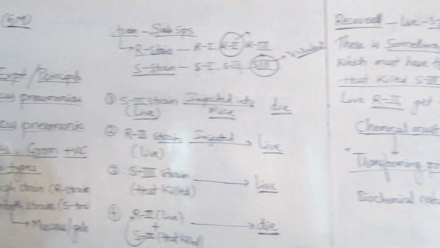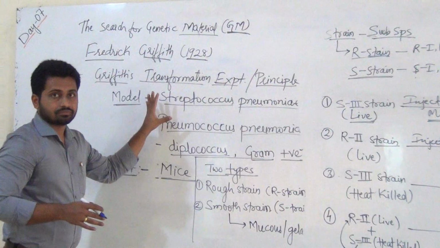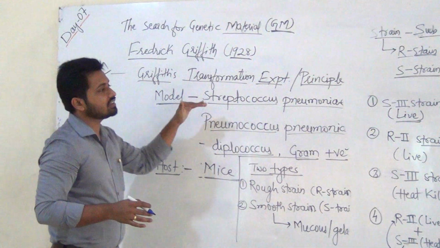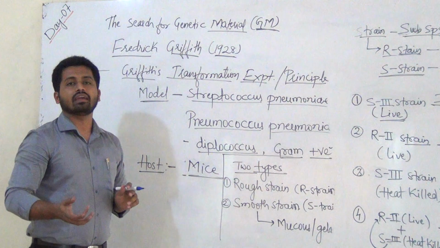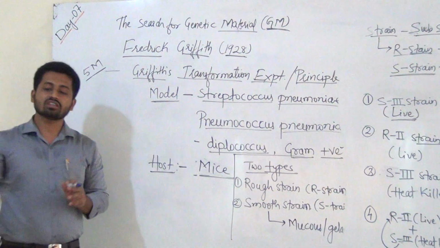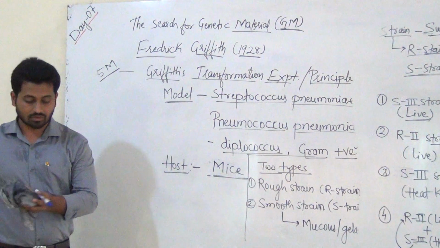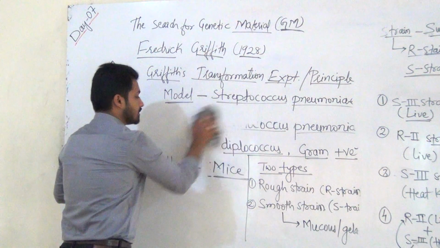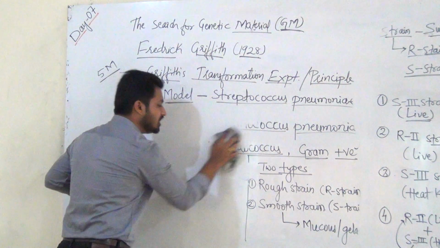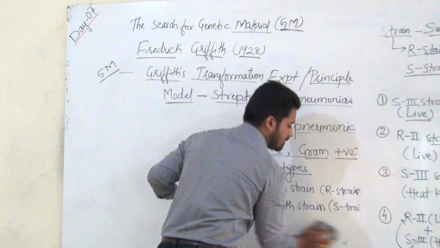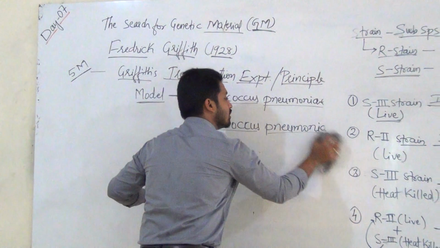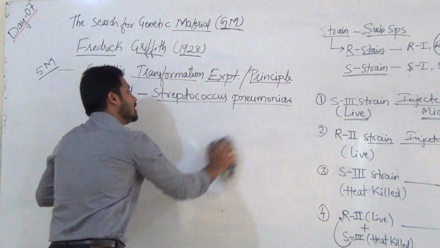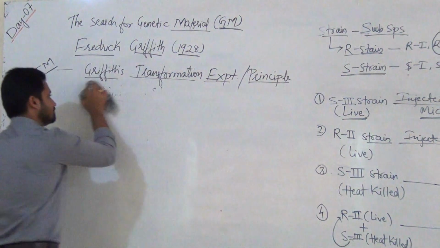After this, just after the experiment of Griffith, his work was continued by a team of scientists, a group of three scientists we will study here, who continued Griffith's experiment to prove that DNA is the genetic material.